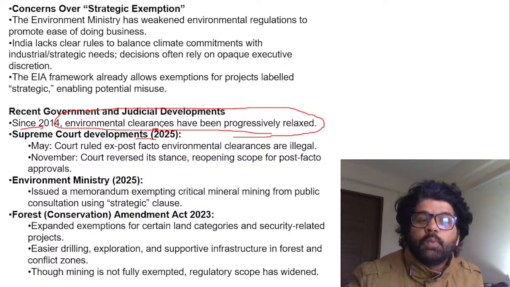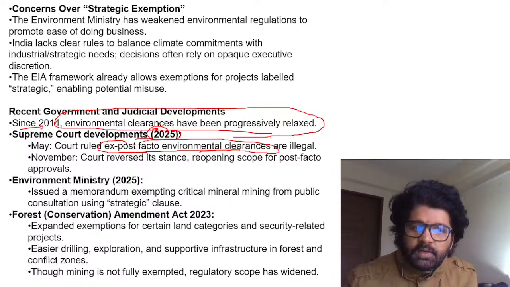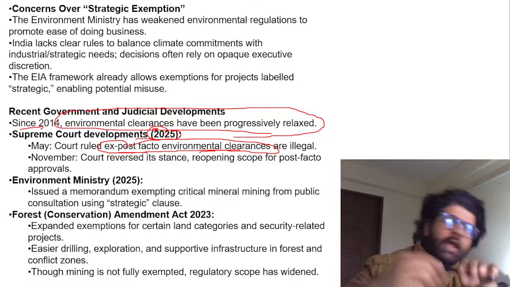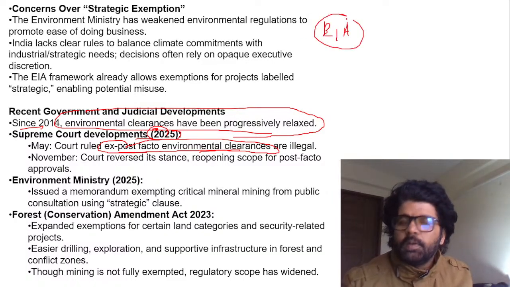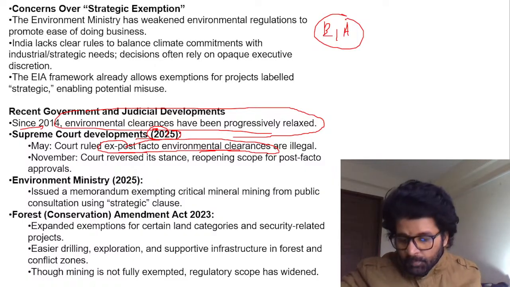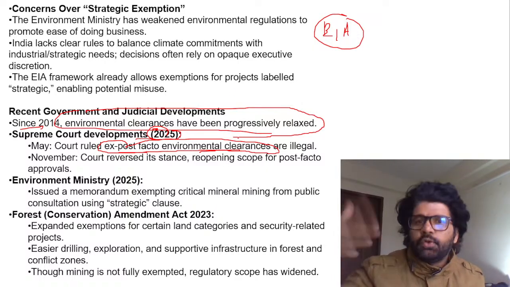In a Supreme Court development in 2025, they ruled that ex post facto environmental clearances are illegal. Remember these keywords, guys. What are ex post facto environmental clearances? That means you have started the project, and after starting the project, I'm giving you permission. Ideally, there is an environmental impact assessment in which, if you are starting any project, you have to take permission. The government looks into the environmental impact of that project, and then gives you clearance. But with ex post facto, you have started the project and later you get the clearance.